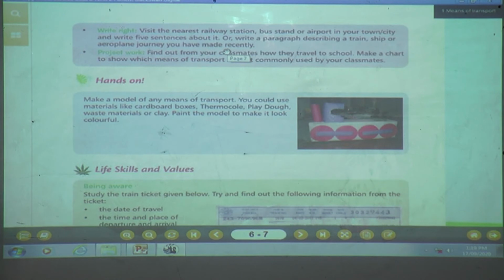Either you can visit the railway station, bus stand or airport in your town or city and write 5 sentences on it, or you can write a paragraph describing a train, ship or aeroplane journey you have made recently. Understood, children? Next one is what?